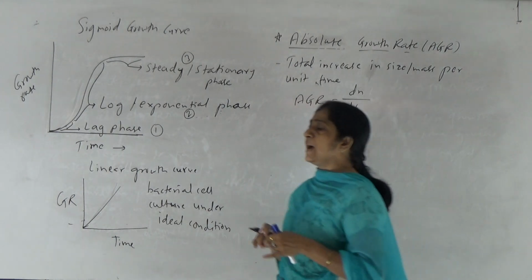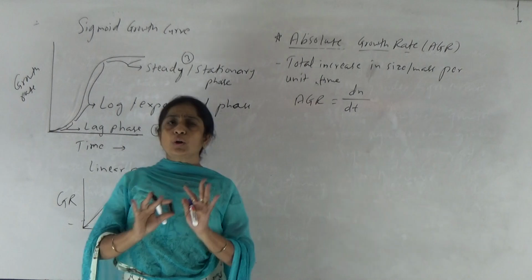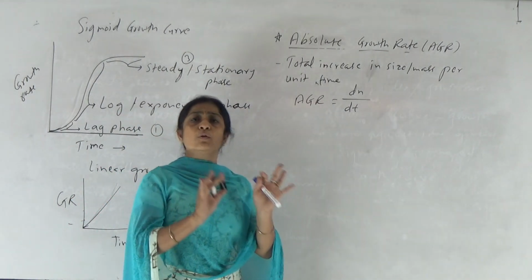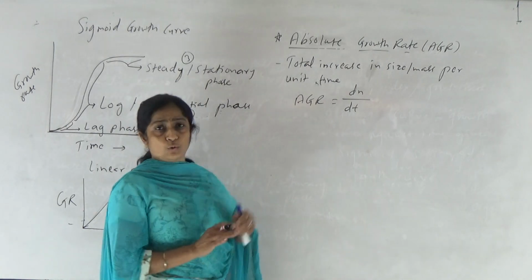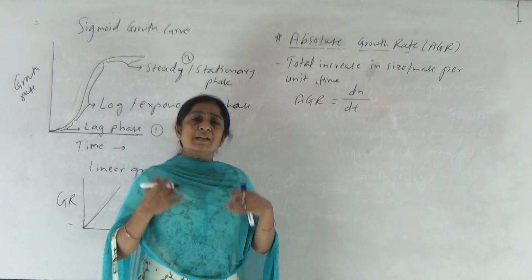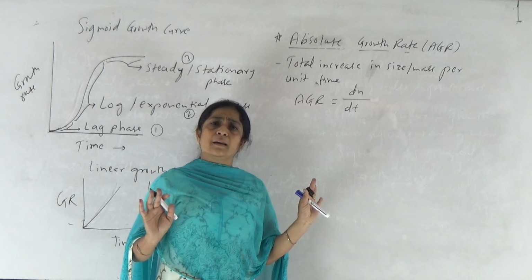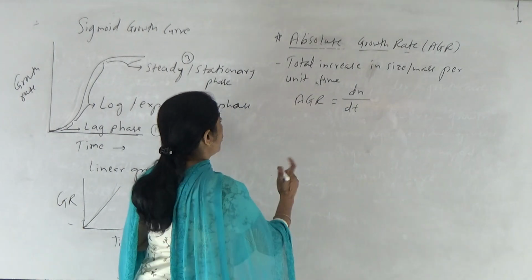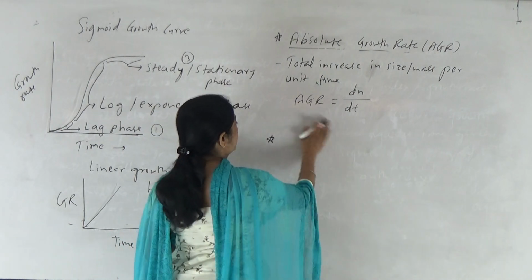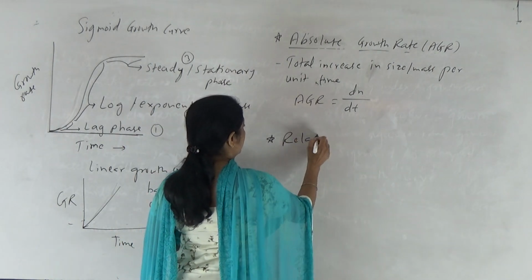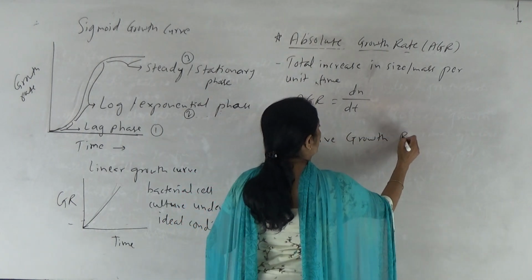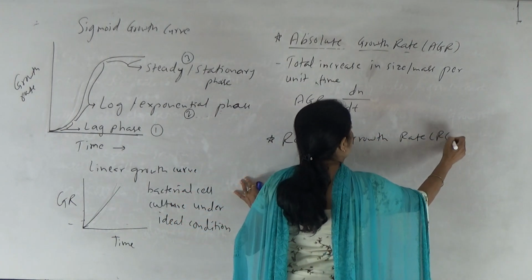अगदी सोप्या भाषेमध्ये absolute growth rate means what? It is the total increase in the size, shape, mass, volume, height, length, whatever it may be per unit time represents absolute growth rate. म्हणजे समजा मी माझ्या बॉडीचं टोटल वेट केलं, that represents absolute growth rate. Okay? Then what is this relative growth rate? Relative growth rate, that is RGR.